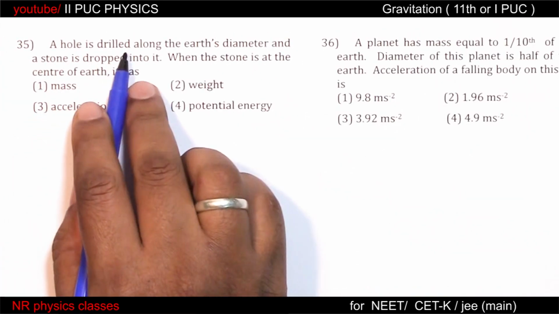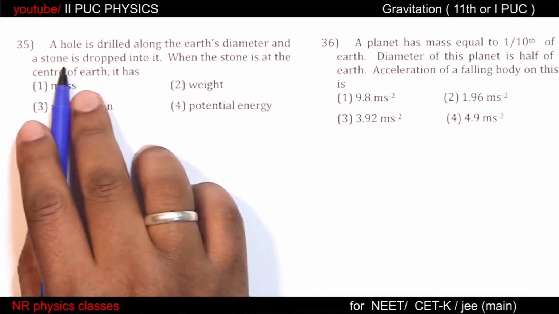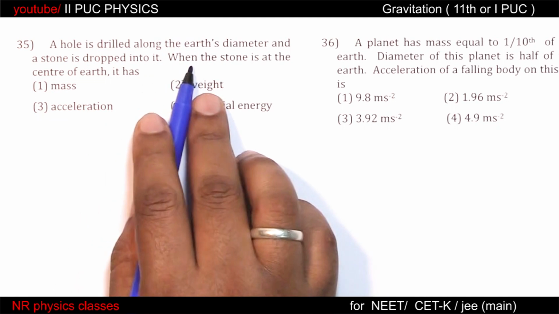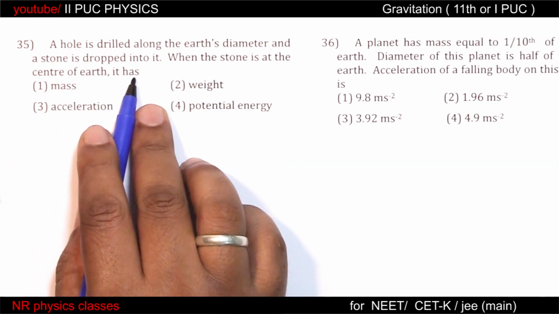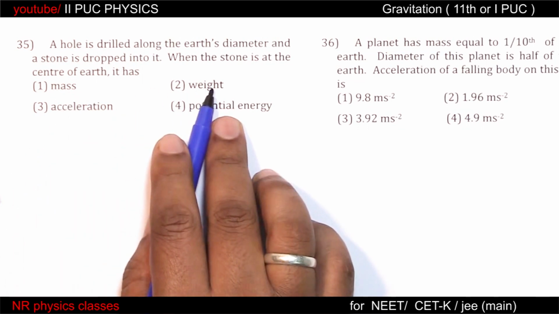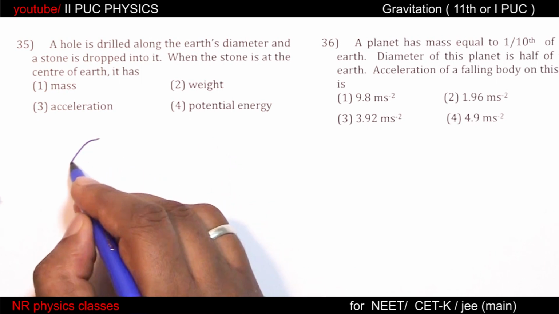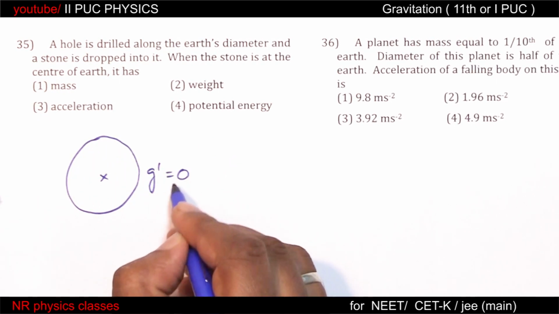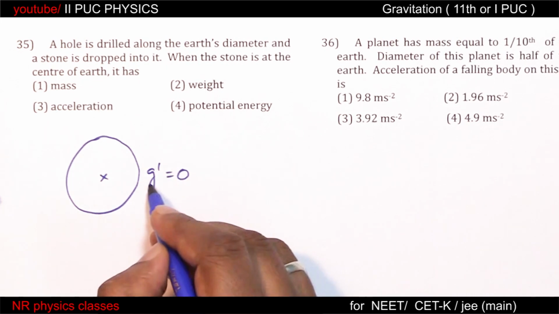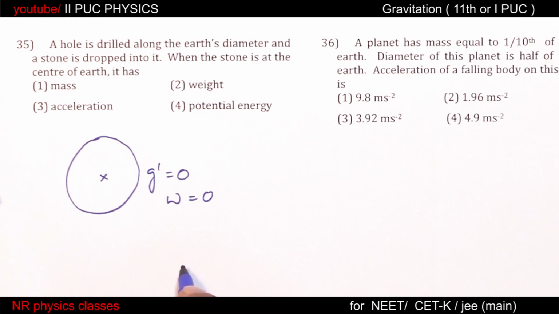A hole is drilled along the Earth's diameter and a stone is dropped into it. When the stone is at the center of the Earth, it has mass, weight, acceleration, potential energy. At the center of the Earth, acceleration due to gravity is 0. If acceleration due to gravity is 0, then weight is also 0.